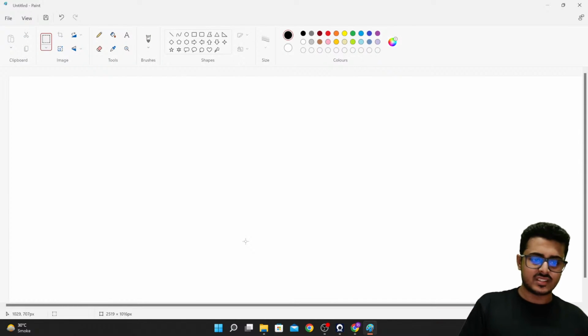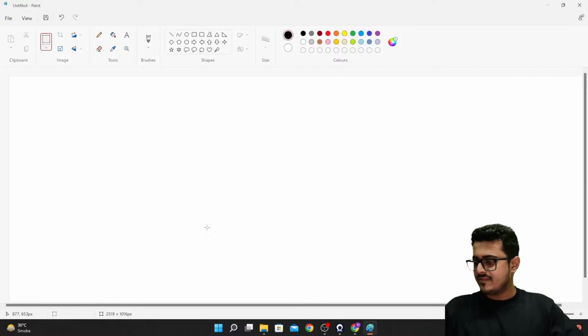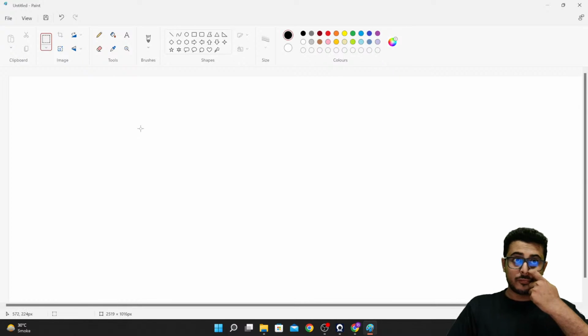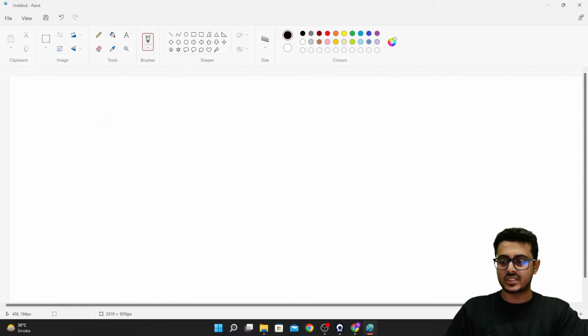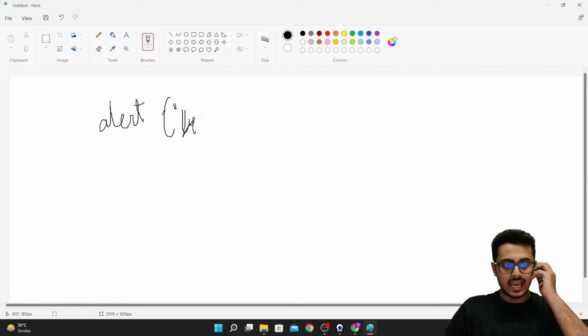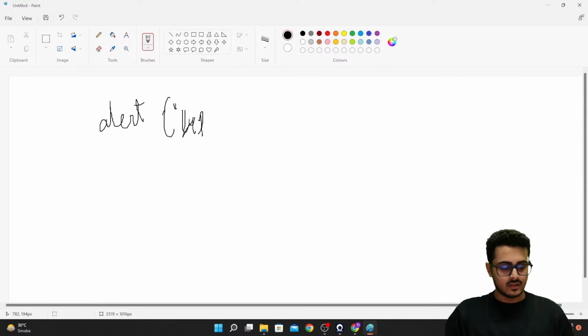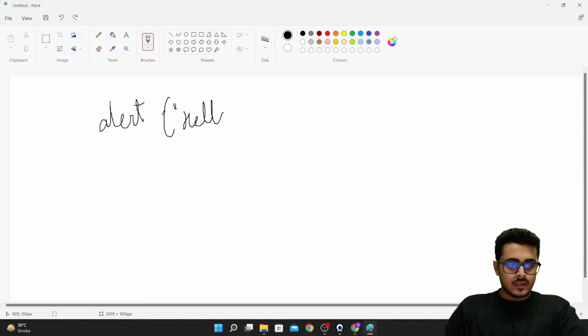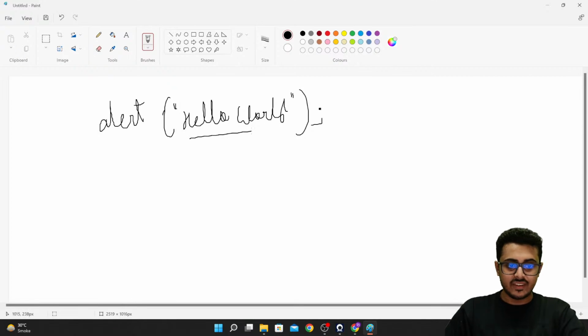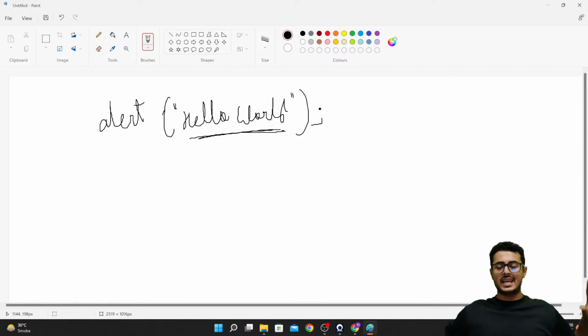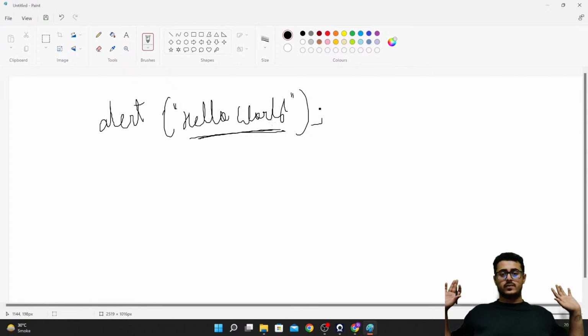So let's try to understand this from another perspective. We have seen two particular functions up till now. The first function that we saw was the alert function. We specified a parameter, like hi, hello world. We had a parameter inside the function, so we are giving an input as well. We were able to get the function to work, we got a notification and everything, but nothing was returned back to us for us to use.